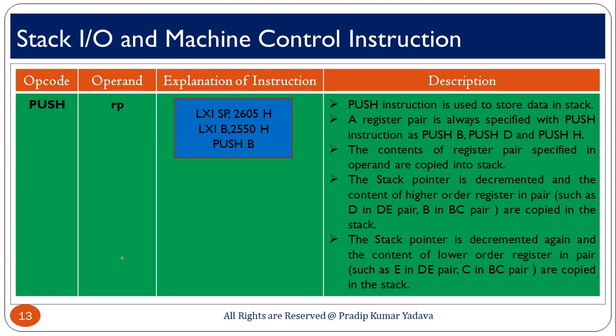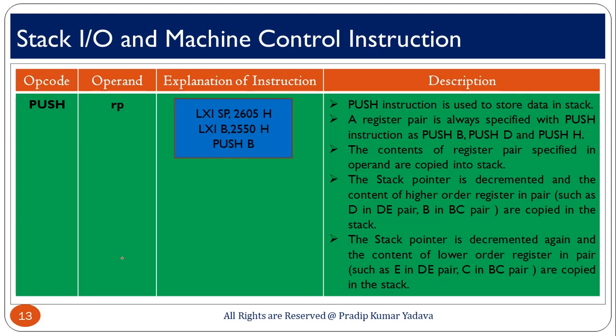Suppose someone writes PUSH B. As we know push works with 16-bit data, that is why B represents the BC pair, D represents the DE pair and H represents the HL pair. The content of the register pair specified in the operand is copied into the stack.